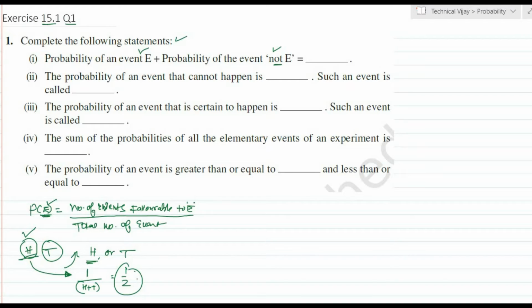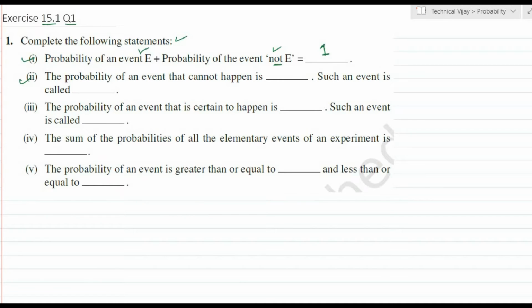For example, considering head and tail, the probability of a head is equal to 1 by 2 and the probability of not head is also 1 by 2, because there are only two possible events. It may happen or it may not happen. Hence the probability of this and the probability of this one, that is 1 by 2 plus 1 by 2, is equal to 1. The answer will be 1 here.